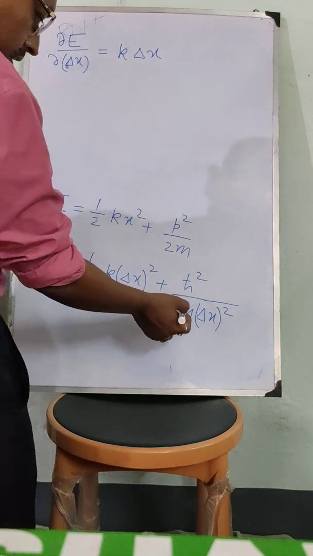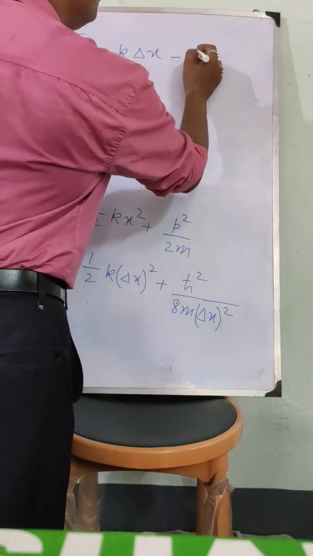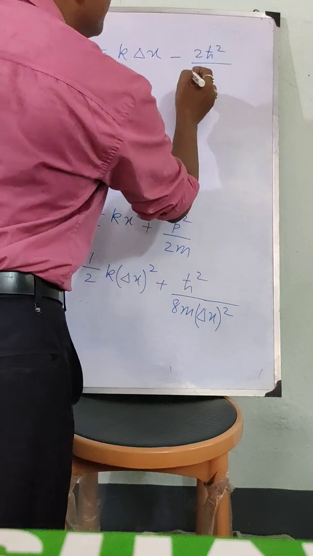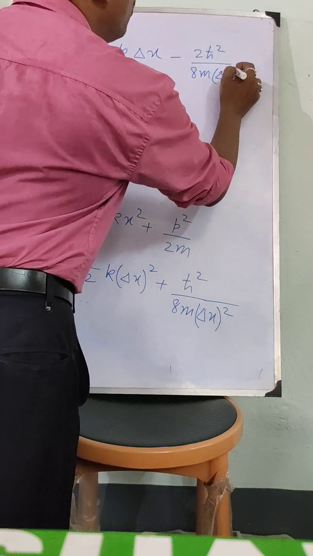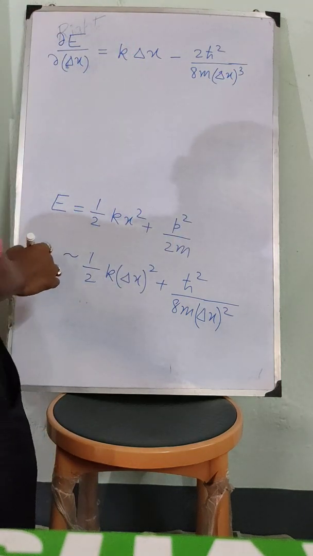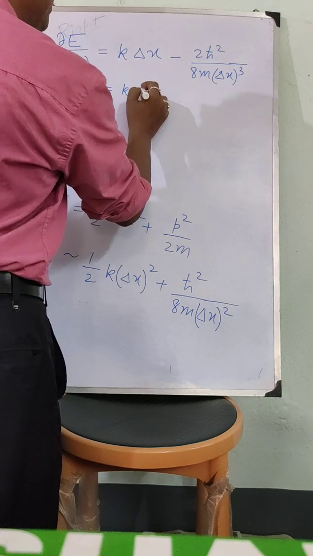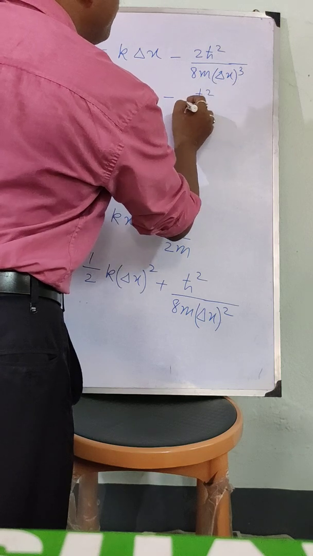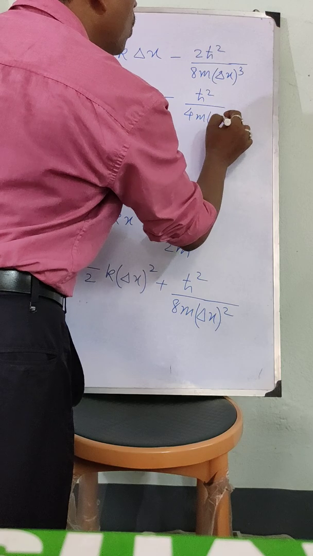Now from here we will get minus 2h cross square divided by 8m delta x whole cube. Okay, so this is equal to k into delta x minus h cross square divided by 4m delta x whole cube.